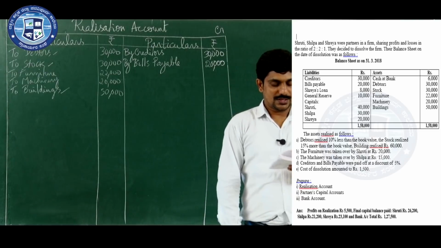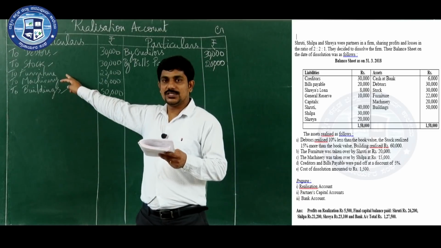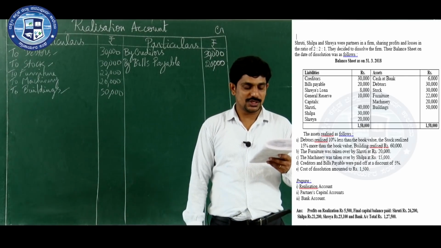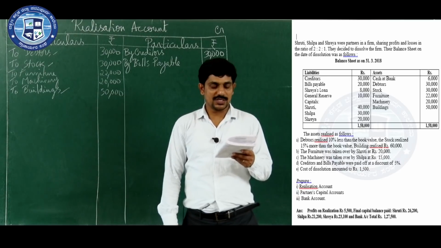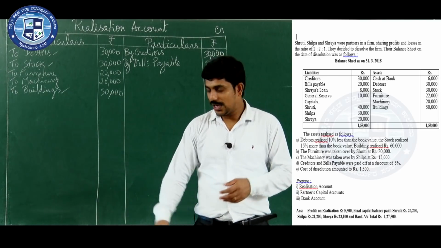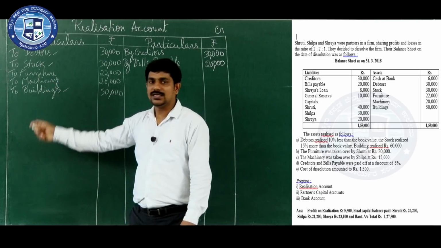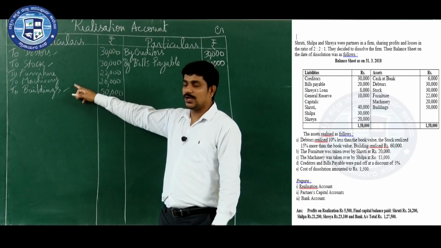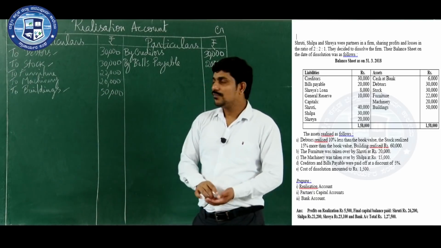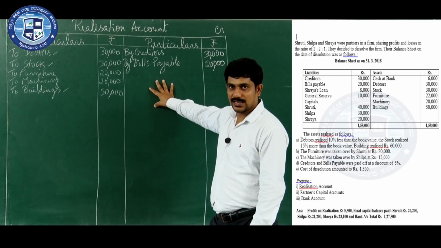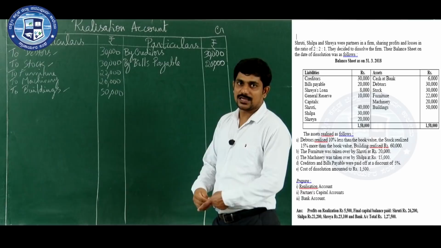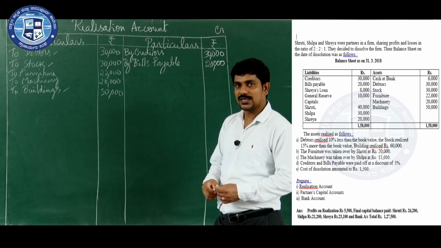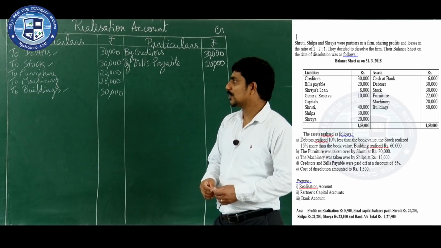So continue reading and find out whether any information is given for furniture and machinery. You can see there, the furniture was taken over by Shruti 20,000 and the machinery was taken by Shilpa 15,000. So the other two assets are taken over by the partners, furniture and machinery. Furniture is taken over by Shruti and machinery is taken over by Shilpa. So first we need to record the assets realized, then we need to record the assets taken over. So both are separate entries.